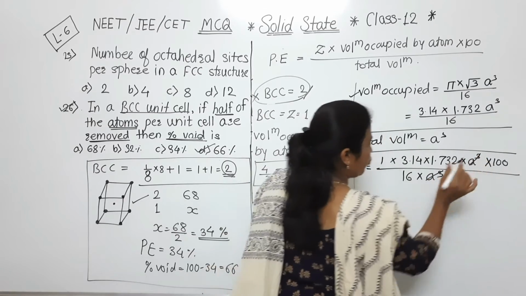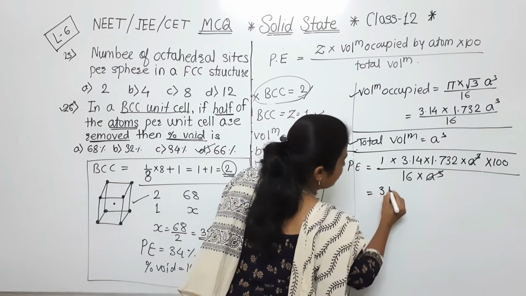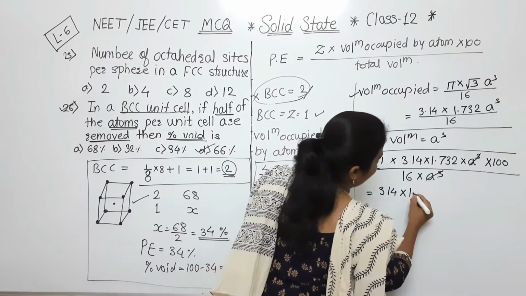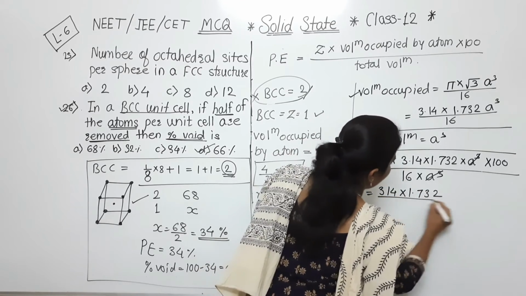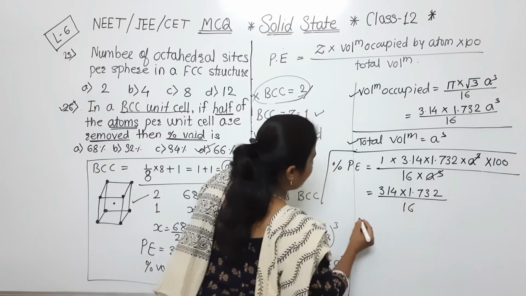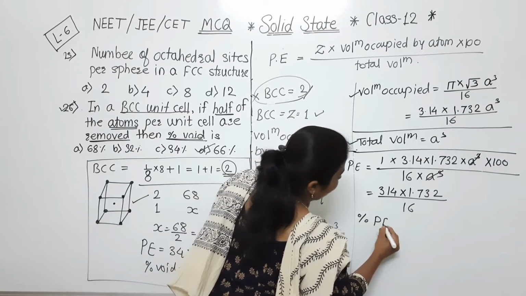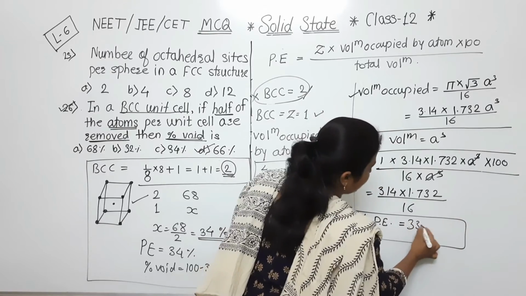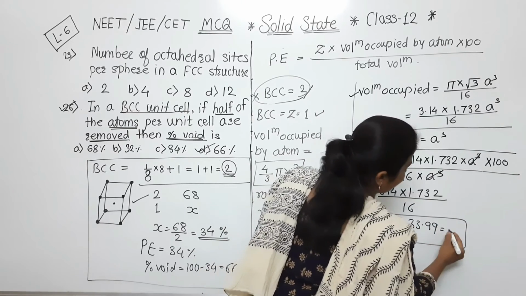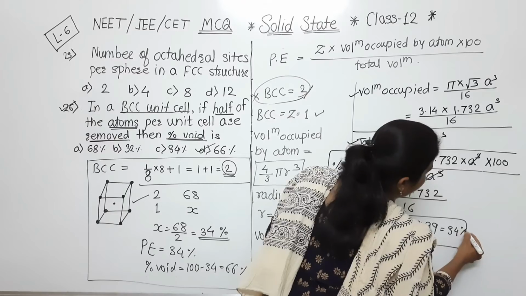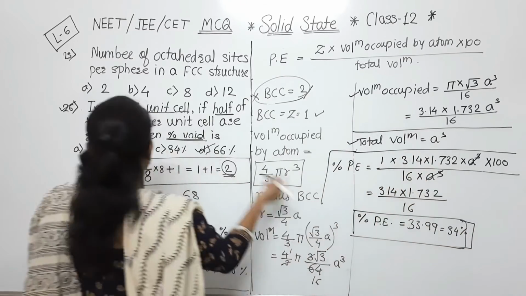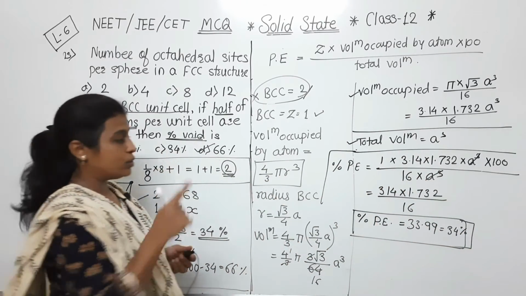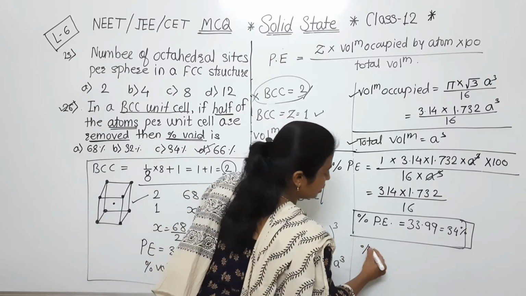A cube will get cancelled, and here 3.14 into 1.732 divided by 16. After this calculation, we will get the packing efficiency, and that answer is 33.99. That is nothing but 34%. Here you will say that yes ma'am, option C is there, but no, they asked about the percentage void.